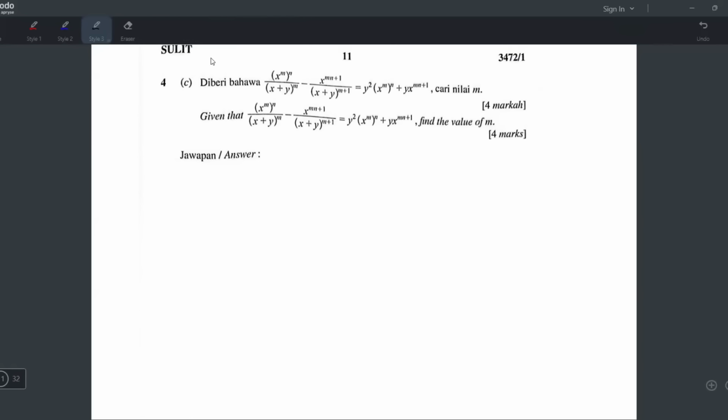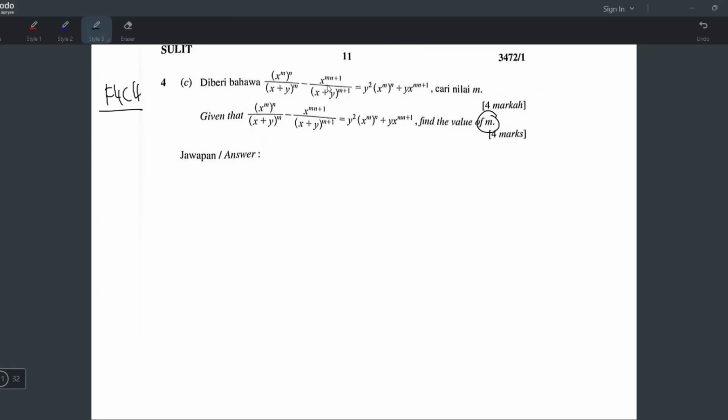First of all, we know it's from Form 4 chapter 4, and I think it's an indices question. But this looks very complicated, right? Okay, I'll just tell you something straight away. What I notice is there are 3 unknowns. You have x, you have y, you have m, you have n. Oh, not 3 unknowns, 4 unknowns in one equation. This is bad because they want to find m.